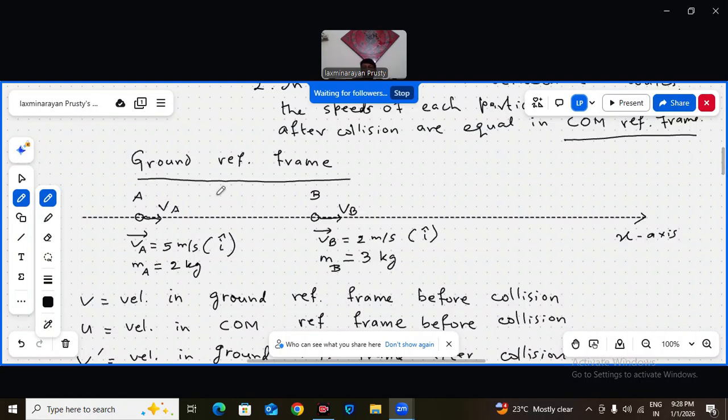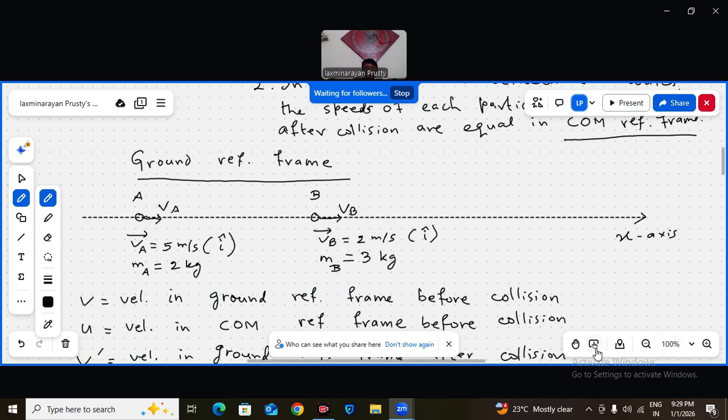So in the ground reference frame, I have drawn the diagram now. A is coming with VA, B is moving with VB. Both are in the i cap direction, both along the x-axis. So VA is 5 i cap, VB is 2 i cap, MA is 2 kg, MB is 3 kg.